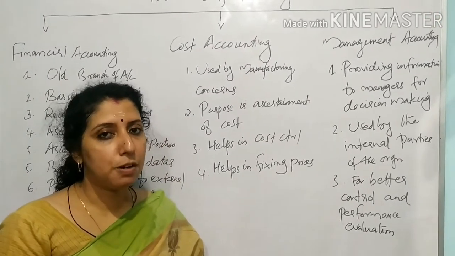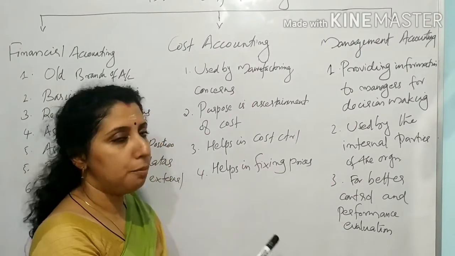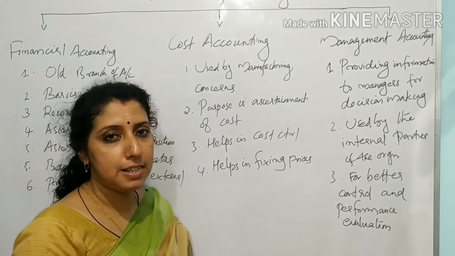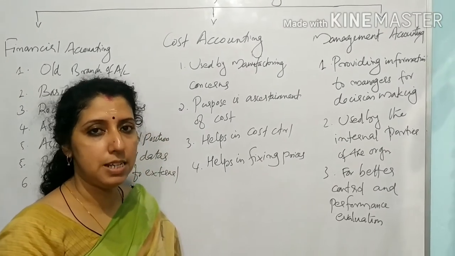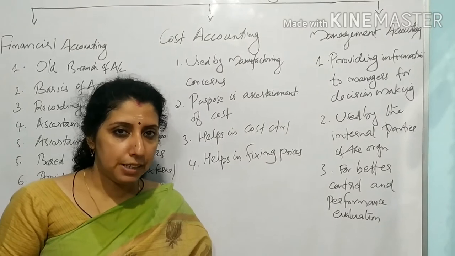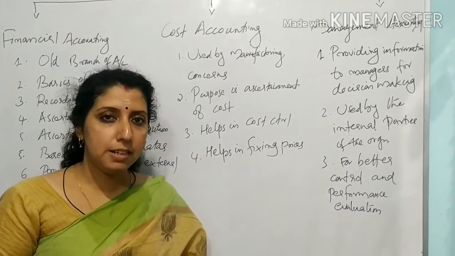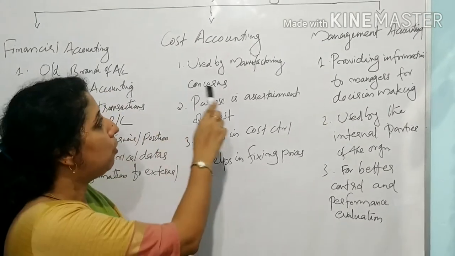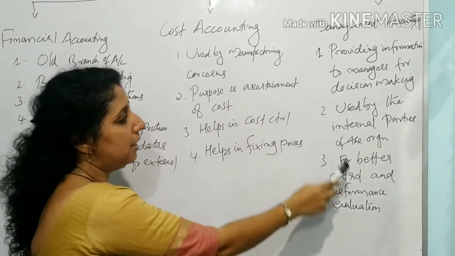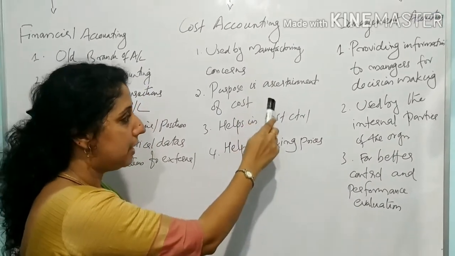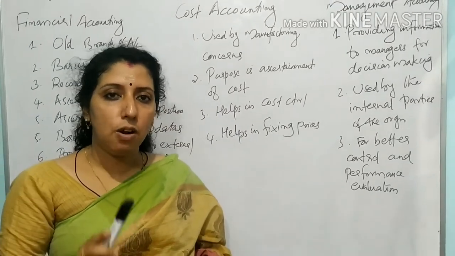The organization's overall performance can be evaluated through management accounting because it gives so much information to the managers, for better control, for improving the performance of the organization. So there are 3 branches of accounting: financial accounting, cost accounting and management accounting. Here financial accounting is the oldest branch and the main branch, and cost accounting and management accounting take information from financial accounting. Okay. For taking better decisions, for fixing the prices, for ascertaining the cost, we take information from financial accounting. So it is called the basics of accounting, the oldest branch of accounting.